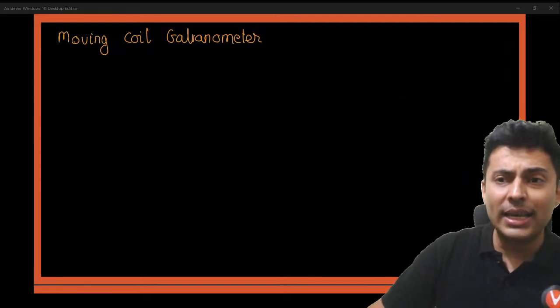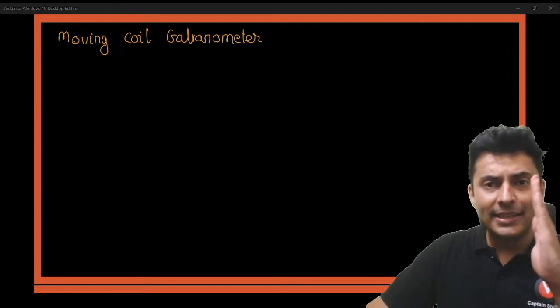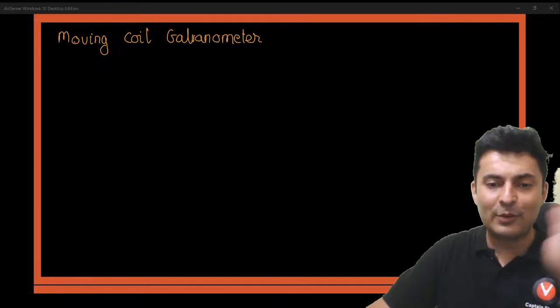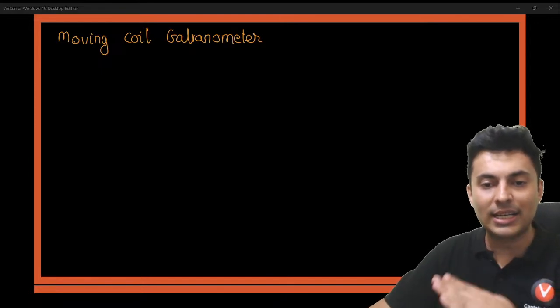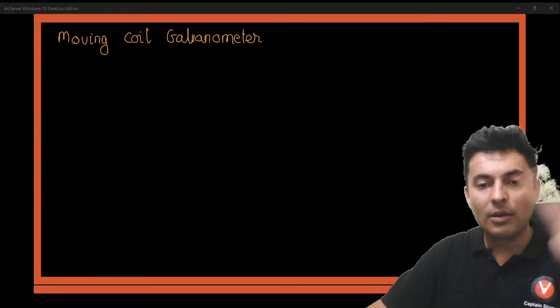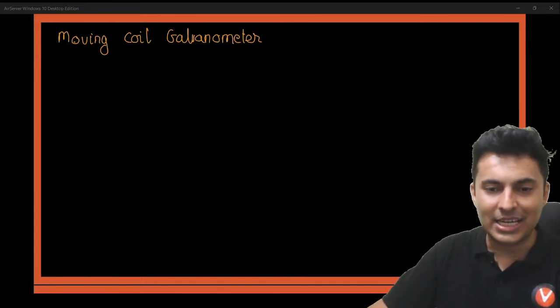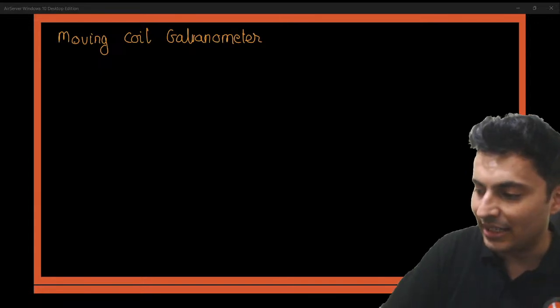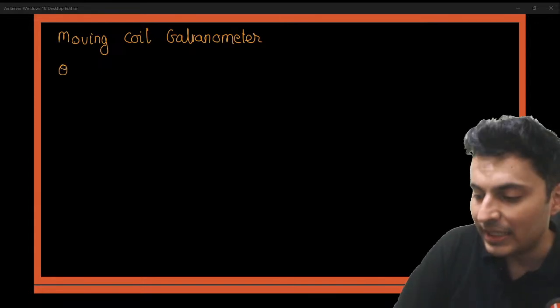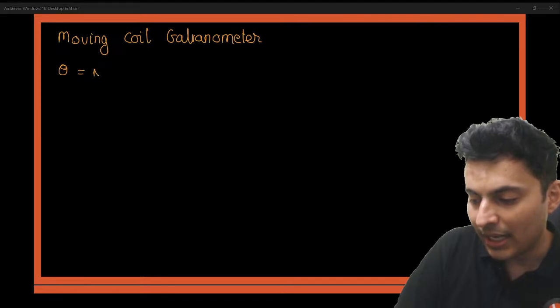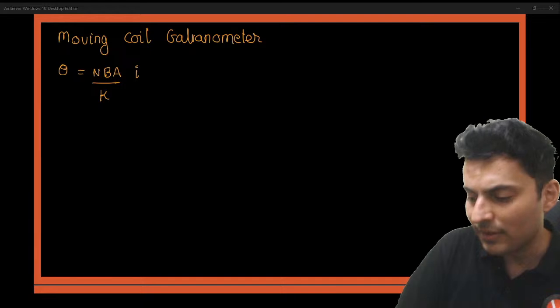Now, for a moving coil galvanometer, you should know that the deflection of that moving coil galvanometer is directly proportional to the current, but there is also a constant of proportionality. So what is that constant of proportionality? Let's talk about it. So here you have theta, here you have NBA by K, and here you have current.